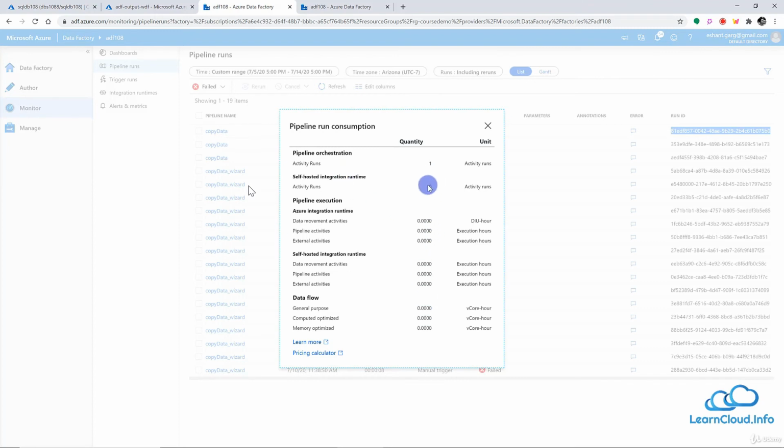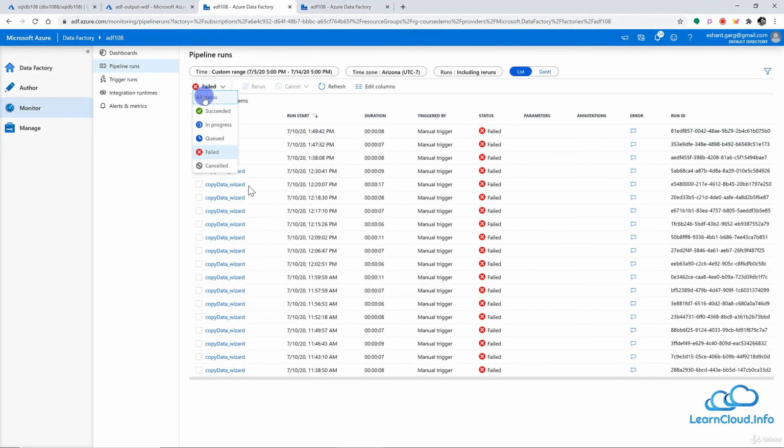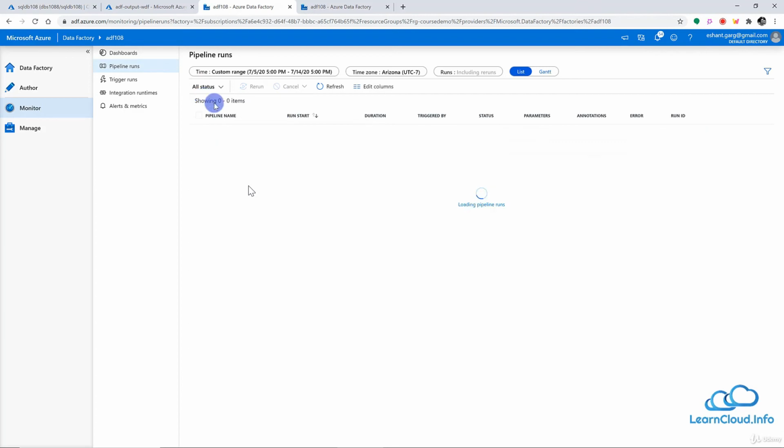But the point is, if you have that data and I can fill in the price calculator, I can see how much this pipeline is going to cost me. So we can look at all these details. So let me look at all status here so that I can show you a few more things.